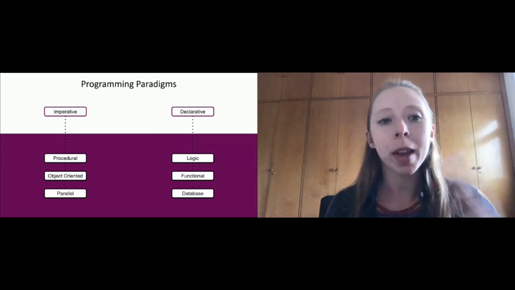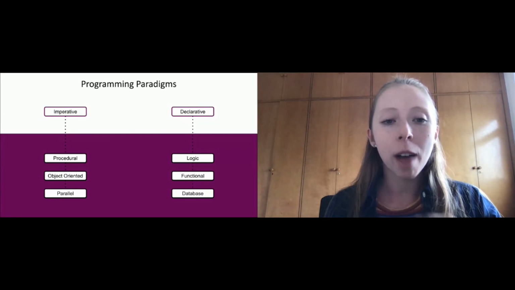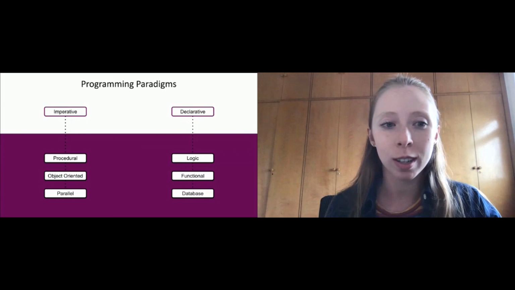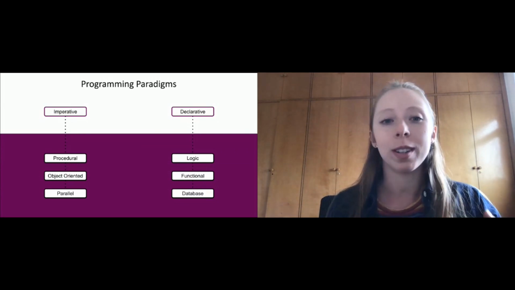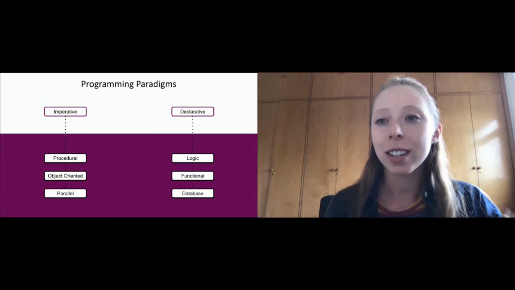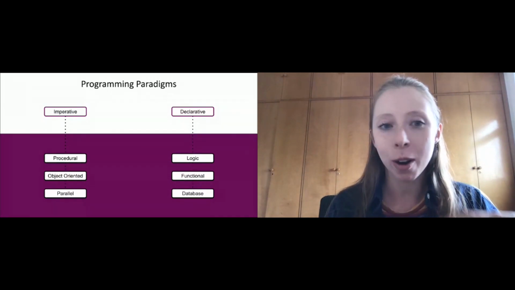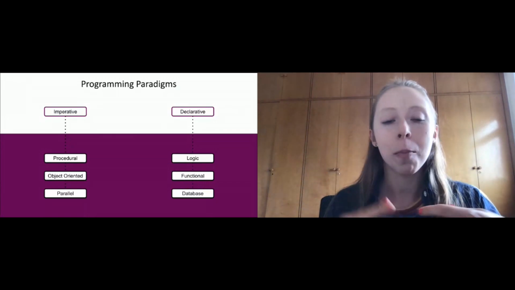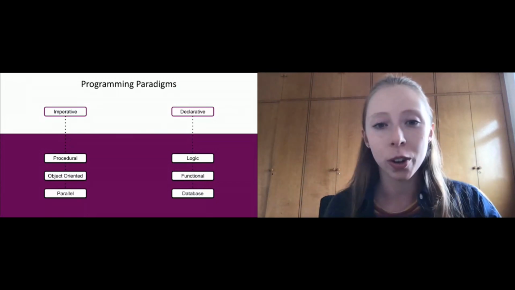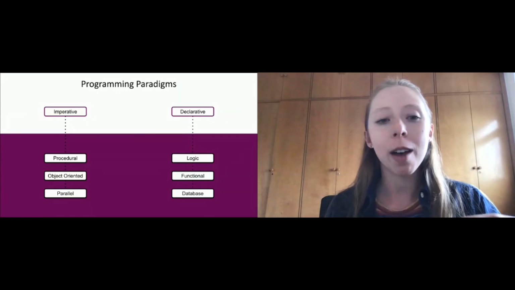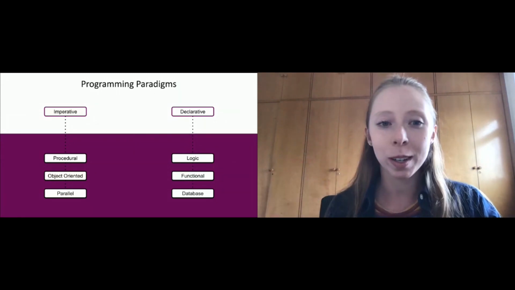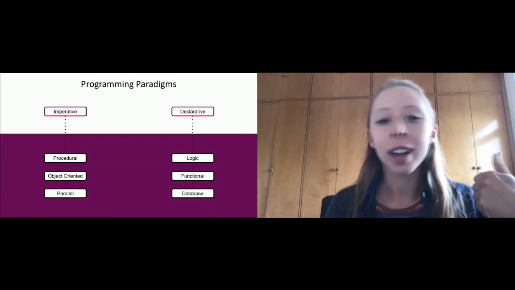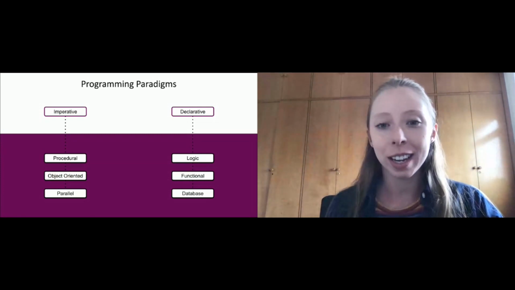And we have many paradigms. We have two big groups, which are the imperative paradigms and the declarative paradigms. The famous paradigms that we are used to are inside the group of the imperative paradigms, which are the procedural paradigm, object-oriented paradigm, parallel paradigm, and many others. On the other hand, we have this group of declarative paradigms in which you have only three types of paradigms, which are the logic, the functional, and the database.